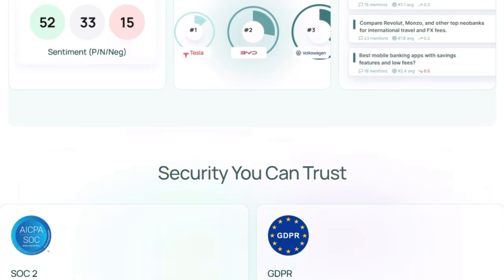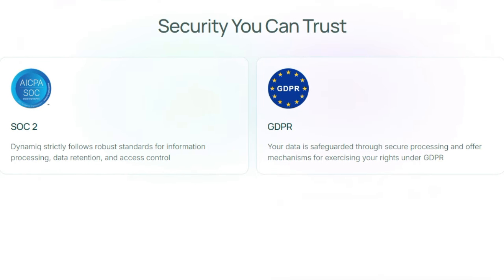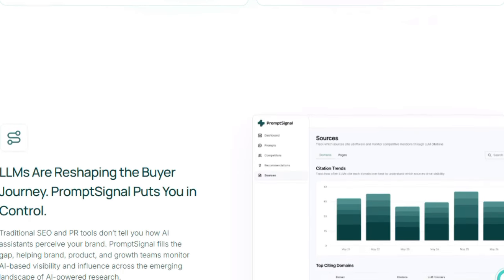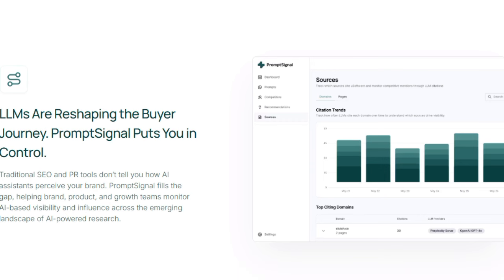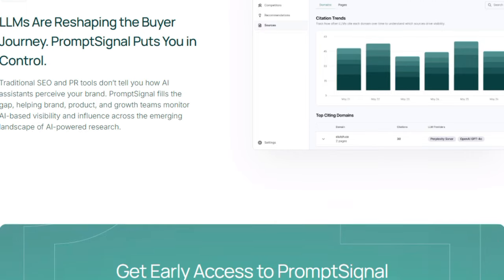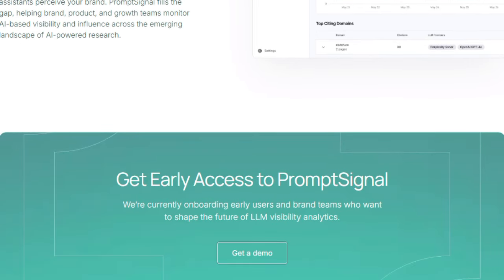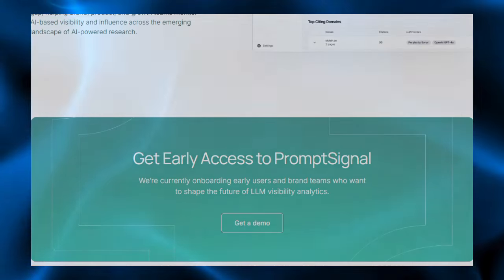Behind all this, the platform prioritizes security and compliance, built on strong data handling standards, with SOC 2 practices and GDPR alignment, so that the delicate data it processes stays protected. In short, PromptSignal is not just another analytics dashboard. It's a next-gen brand monitoring tool, tuned for the era when people increasingly start their research, not with search engines, but with AI assistants. It gives you the eyes and ears you need inside those models, and the guidance to move your brand higher in their eyes.